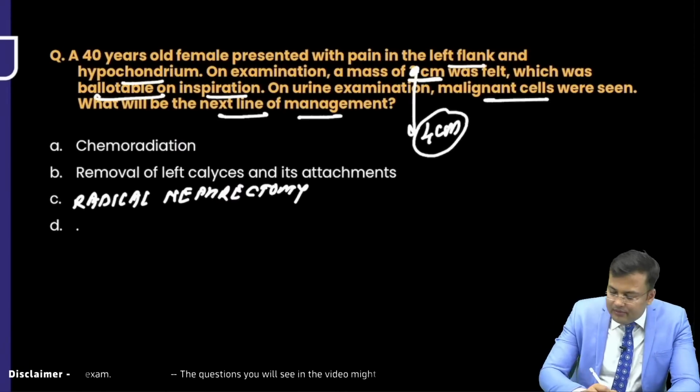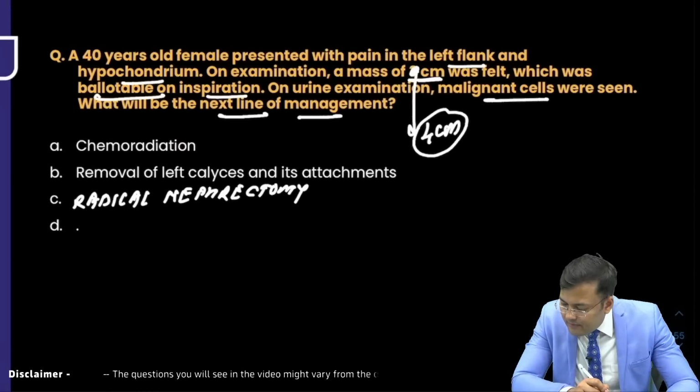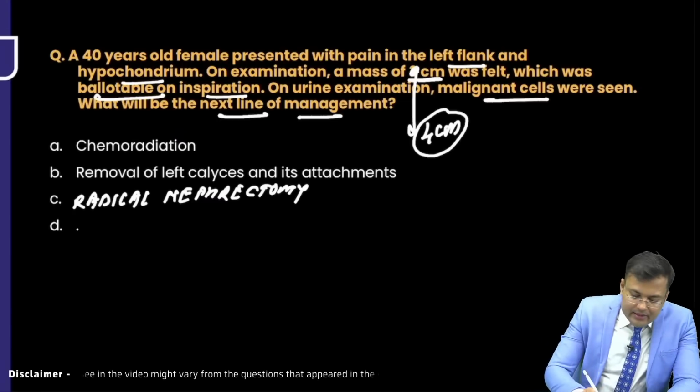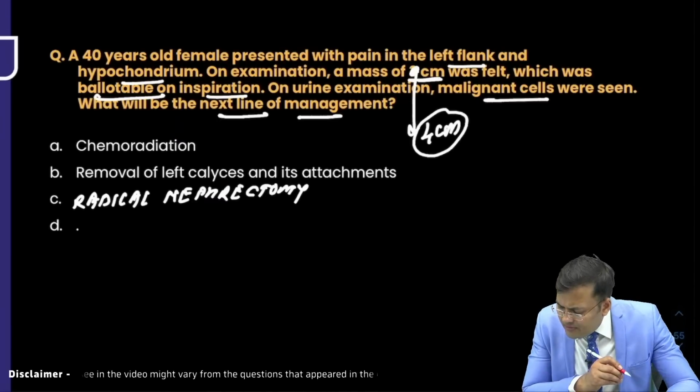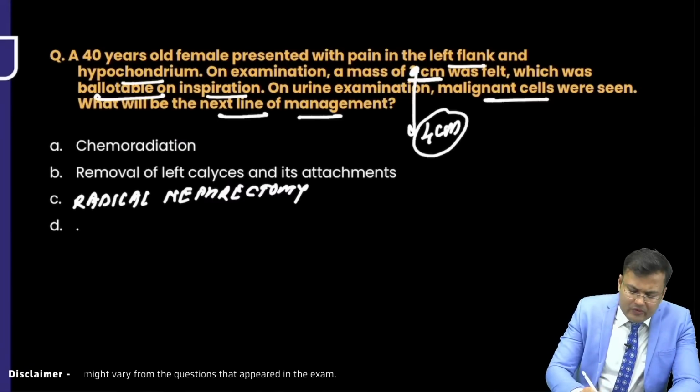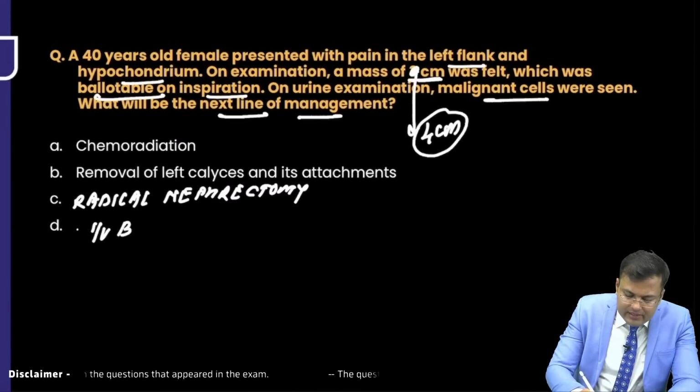Unilateral nephrectomy, yes, that's radical. Intravesical BCG with chemoradiation, no. Intravesical BCG followed by chemoradiation.